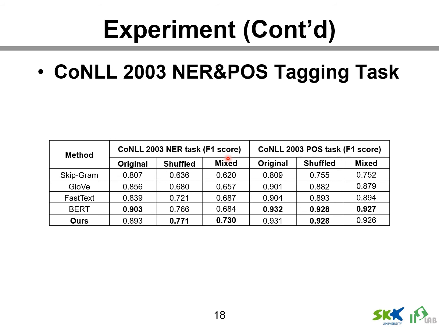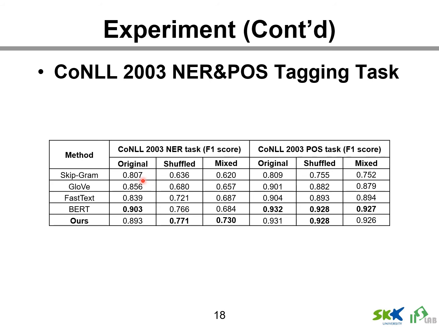Experiments on named entity recognition for the shuffled and mixed datasets show that the proposed model has the best performance. In the named entity recognition experiment on the original dataset, BERT has the highest performance. But comparing the proposed method with a relatively similar model shows that the performance of the proposed model is higher than that of other embedding techniques.